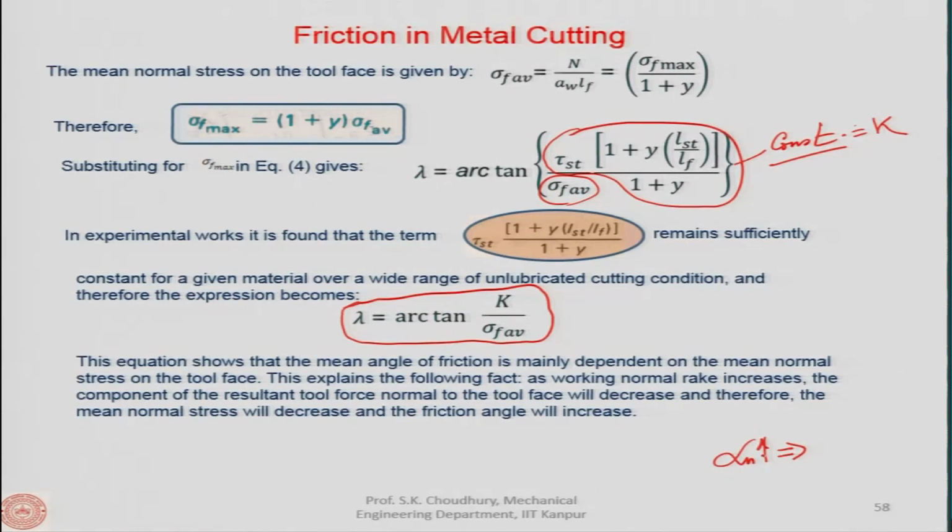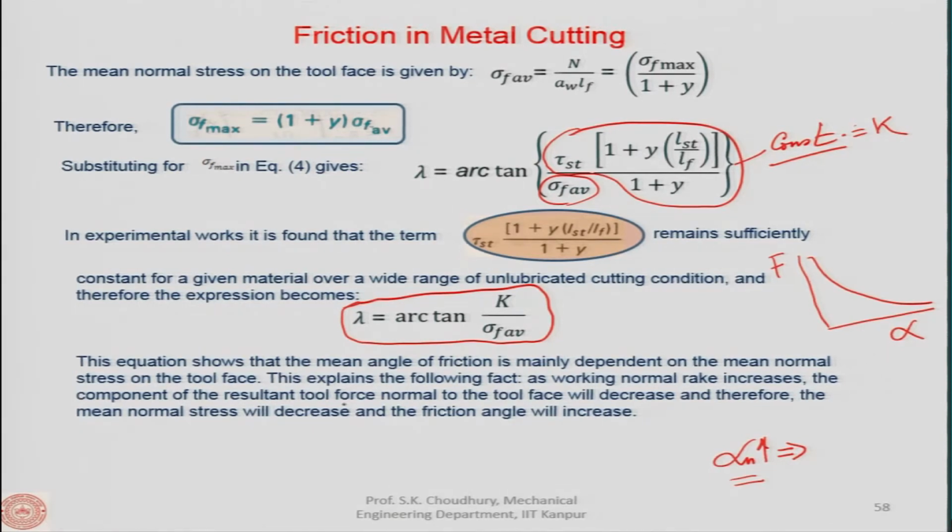As alpha n, the normal rake angle, increases, let me give you this reference: the cutting force F and the alpha are in a decreasing relationship. So, as the alpha decreases, the F increases.